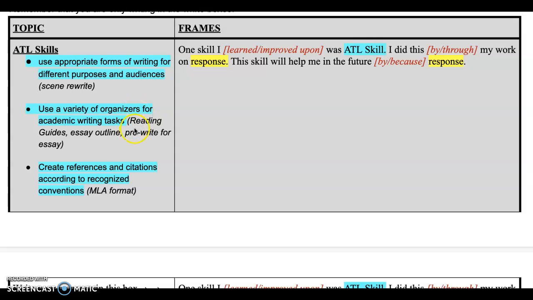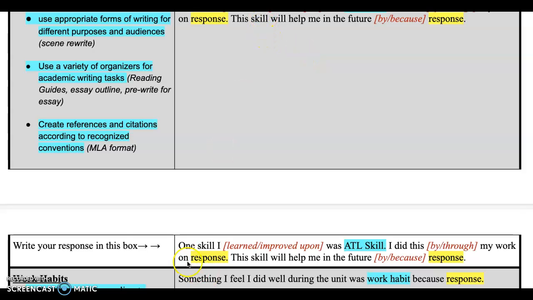I gave you some in the parentheses here. You could pick one of those. The skill will help me in the future by or because, and explain it. Do not write up here though. You're going to take that. This is the same one down here, and you will complete the frame down here. The reason we have 2 is that if you accidentally delete one up here, you can find it down here.